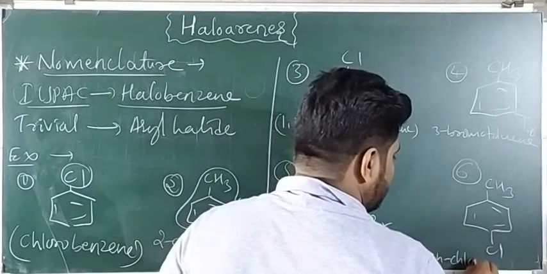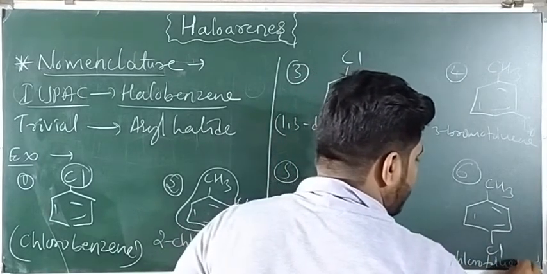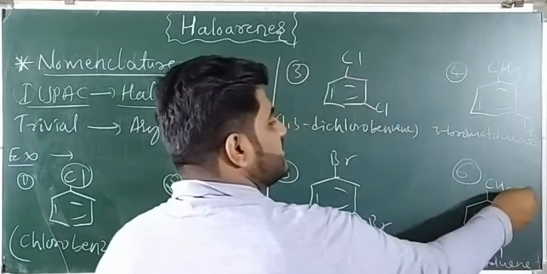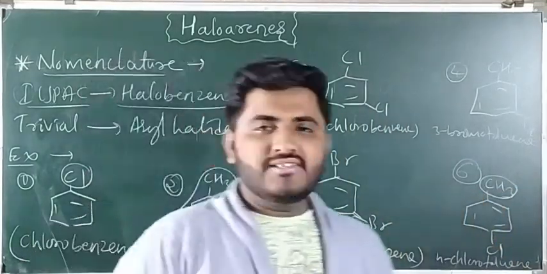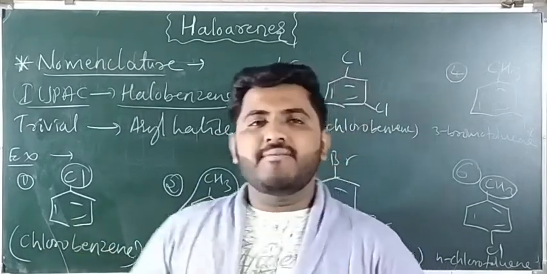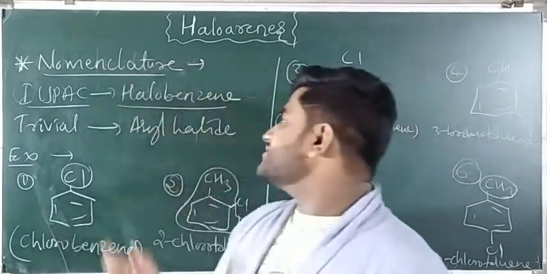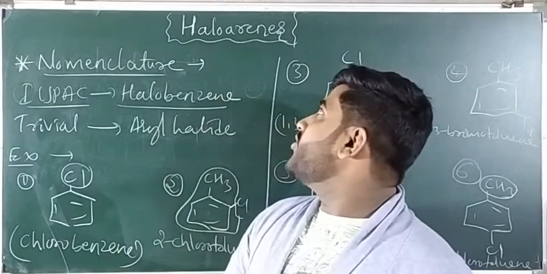4-chlorotoluene. So whenever a CH3 group is there on the benzene, we name it as a toluene. But if the CH3 group is absent, then we name it as a benzene. So these are some examples of haloarenes.